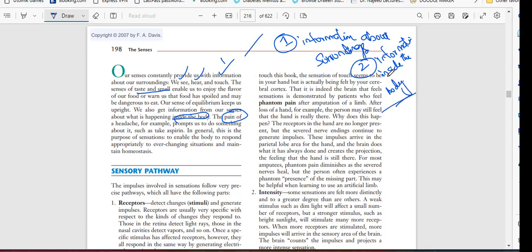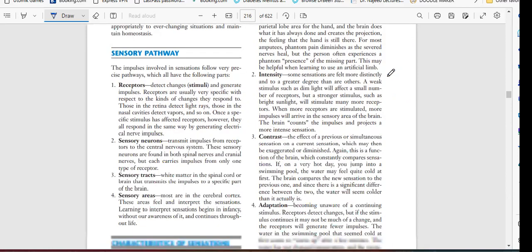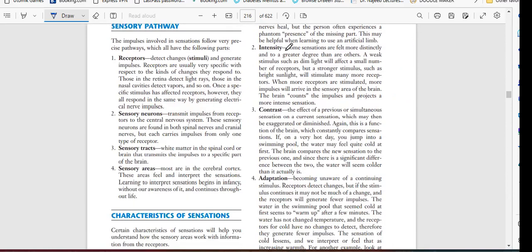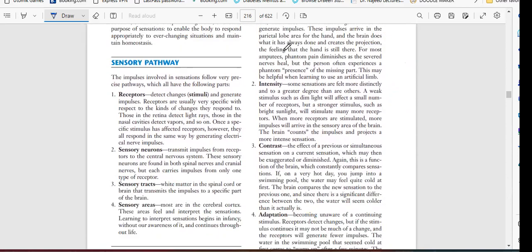So these are the two things we have to know about when we have sense. Whenever the sense concept is there, you have to remember these two things: information in and around the surroundings, and second is information inside the body.